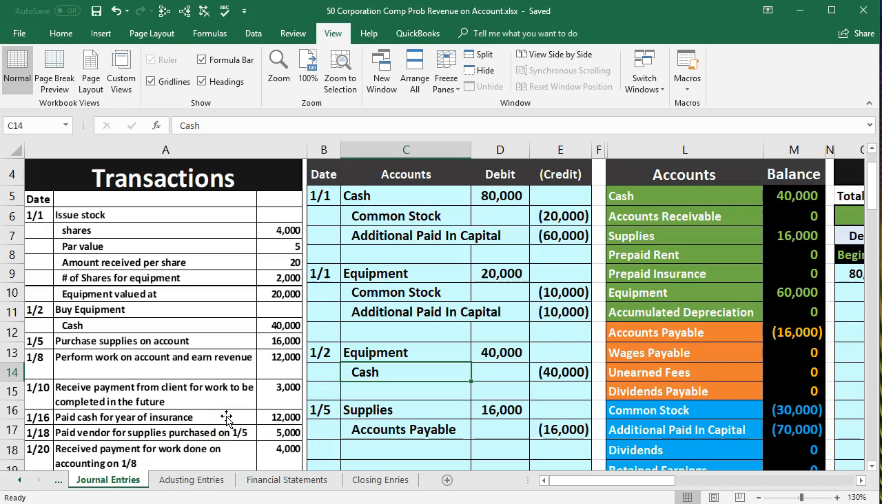In this presentation, we will continue on with our comprehensive problem. We will be performing work on account, meaning we'll be generating revenue by doing work for a service company.